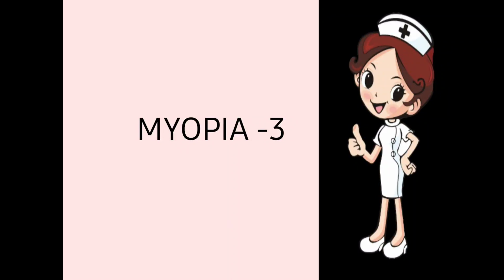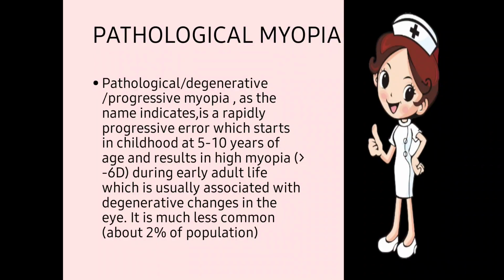Everyone, today I am giving you information on the topic myopia. This is myopia part 3, in which we will give you information about pathological myopia, which is the third type of myopia. Now, pathological myopia is also known as degenerative myopia as well as progressive myopia.